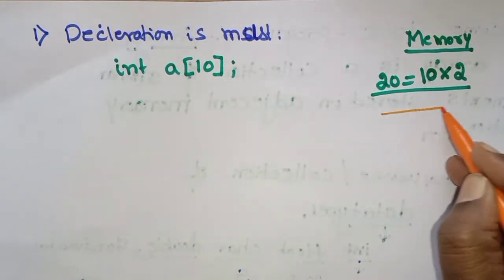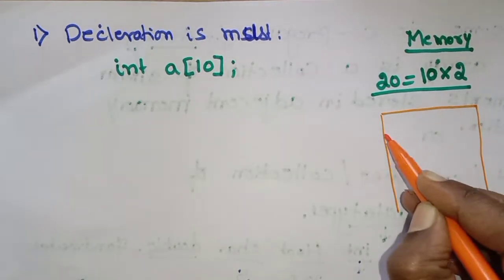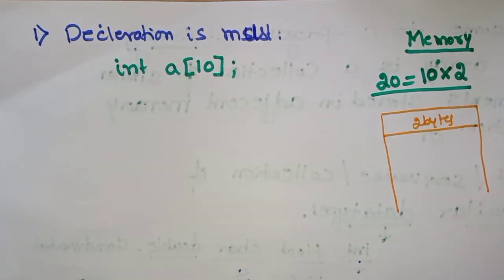So you see here, think of this as a memory map that I have drawn. Here 2 bytes are for the first element.